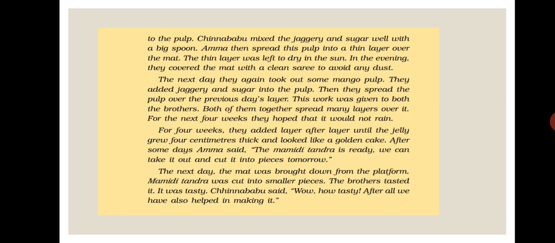So, what is the procedure? First, their father chose the most ripe mangoes. Then they took out the mango pulp into a large pot. Then they strained the pulp through a fine muslin cloth to remove the fibers. Then they mixed sugar and jaggery in equal amounts and mixed it well. Then their mother spread that pulp into a thin layer and left it to dry in the sun. And in the evening, a clean sari was covered over the pulp.